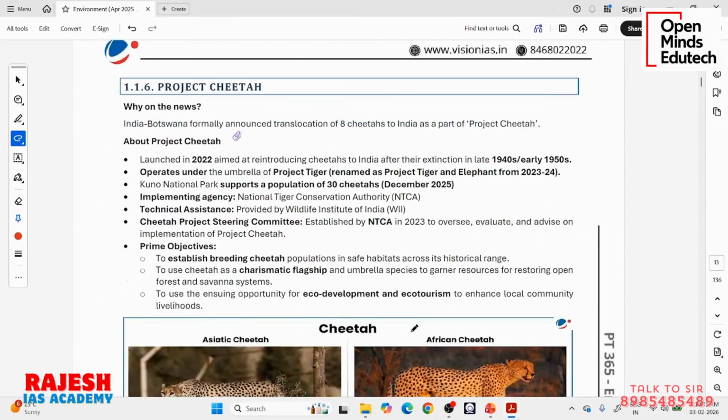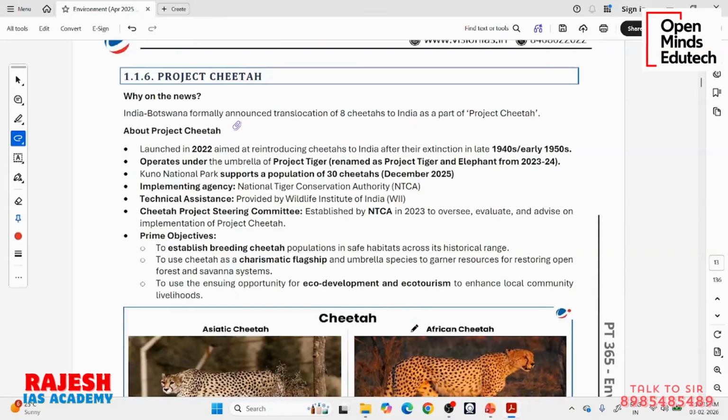Moving on to the next news, which is Project Cheetah. India and Botswana, a country in Africa, have made an agreement to formally translocate 8 cheetahs to India. As I told you, see the background. All of these animals, lions, tigers, snow leopards, cheetahs, are called big cats. The cat species we see in daily life are small cats. Jaguar, lion, tiger, snow leopard are all big cats.